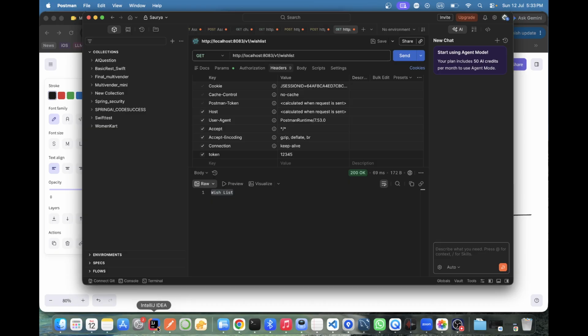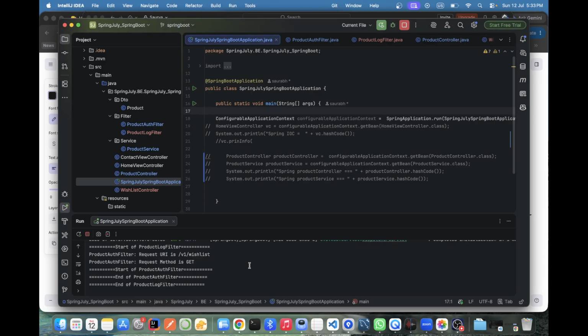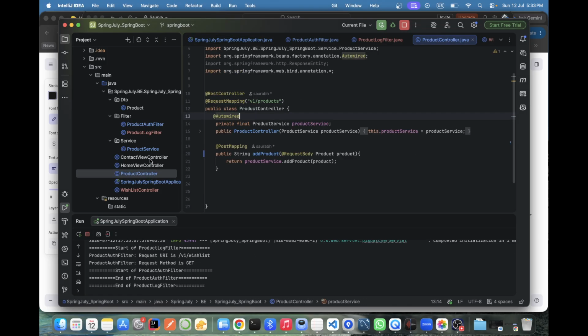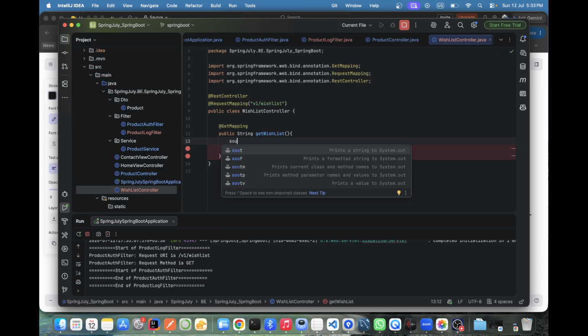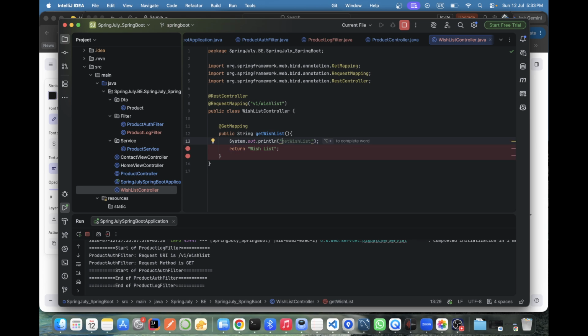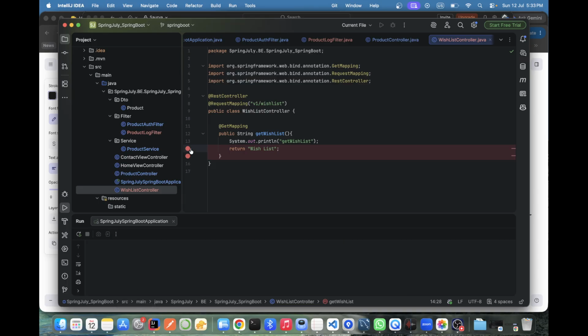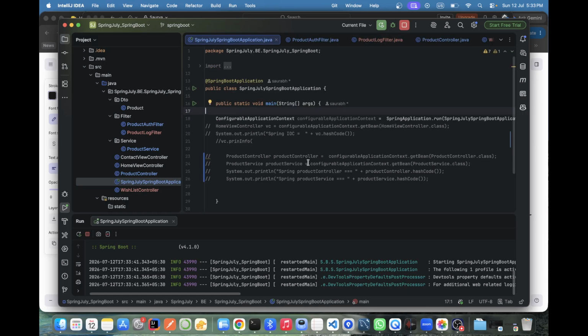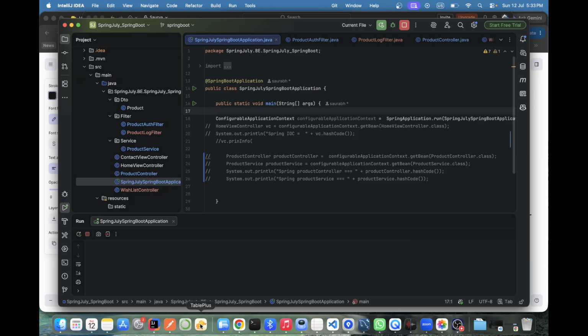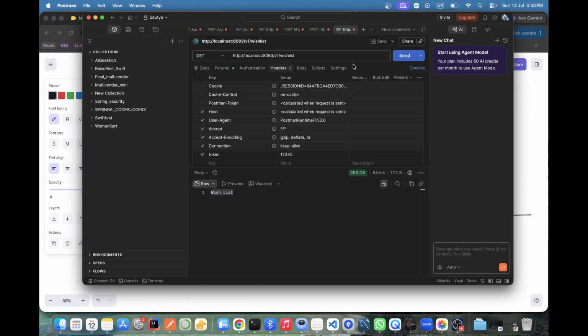There I created a wish list. I added a product to the cart and created the wish list. Where is the wish list controller? Down here. Here we need to log. I made it. Suppose I printed like this. See, I am hitting it. Correct?